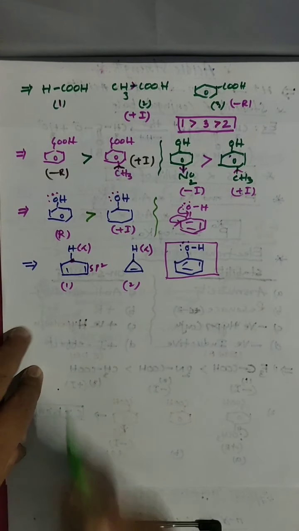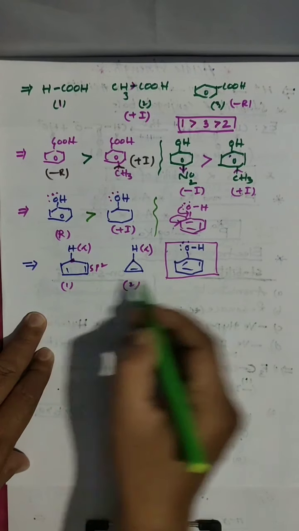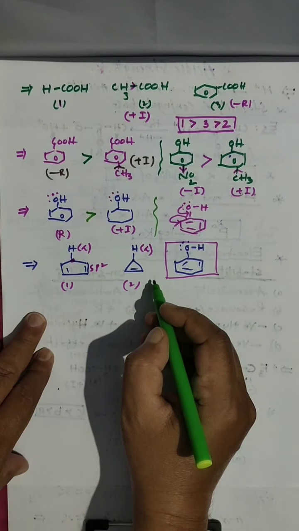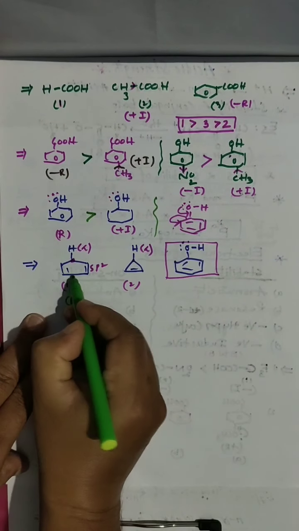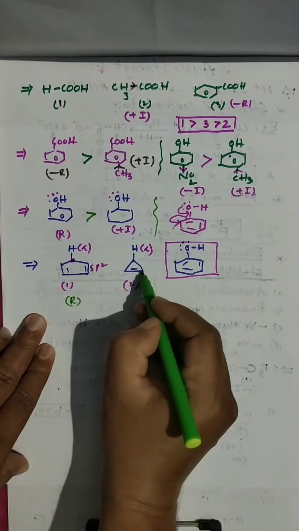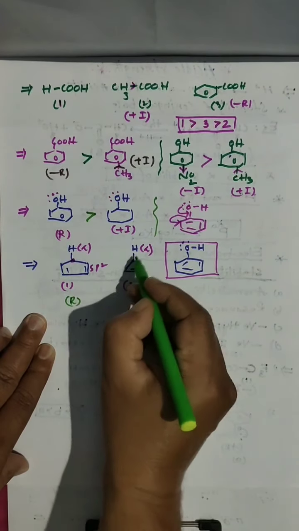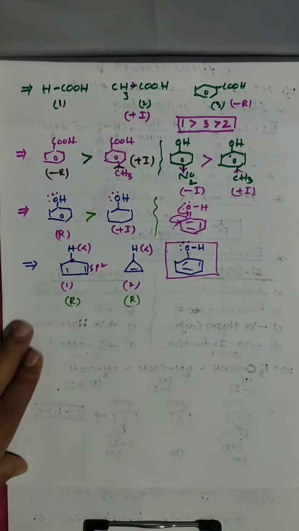But here we can see the resonance. Here also we can see the resonance. Double, single, double. Resonance is there, means it can shift bond. Here also resonance is there.